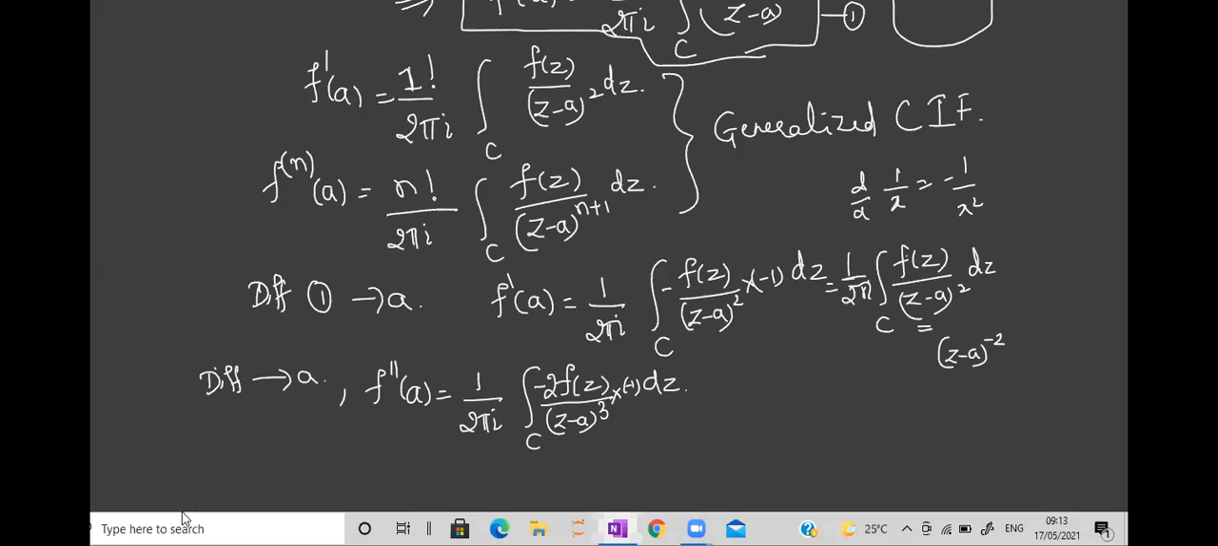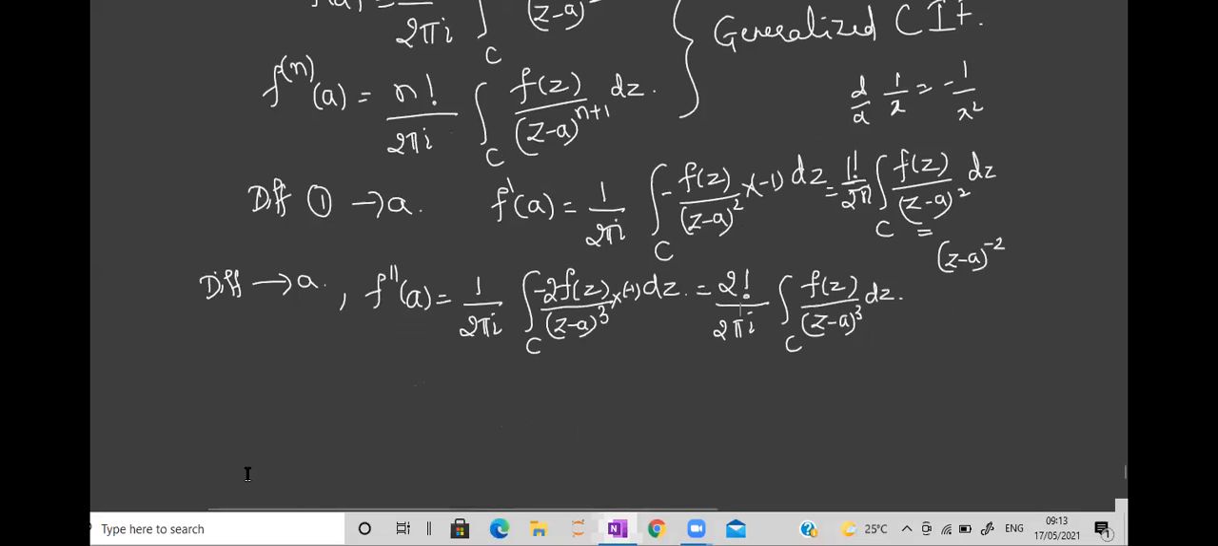Don't take trouble in cancelling. I'll write this 2 outside, divided by 2 pi i, integration over c, f of z upon, what I have to write? z minus a raised to 3 dz. Okay. Now, what I will do, I will write this 1, previously obtained for f dash, as 1 factorial. This 2, can I write it as 2 factorial? Is 2 factorial and 2 both are same? Yes, obviously. Okay, so I'll write it as 2 factorial.